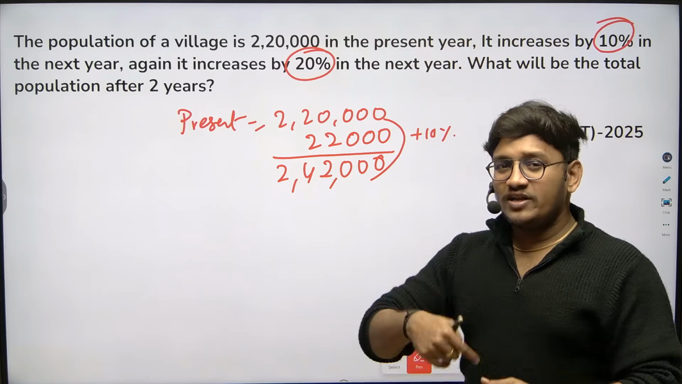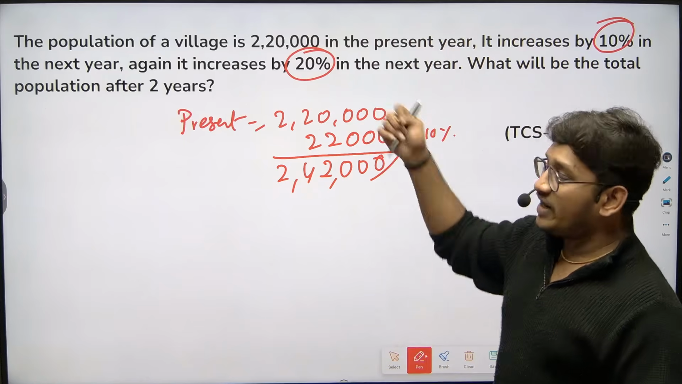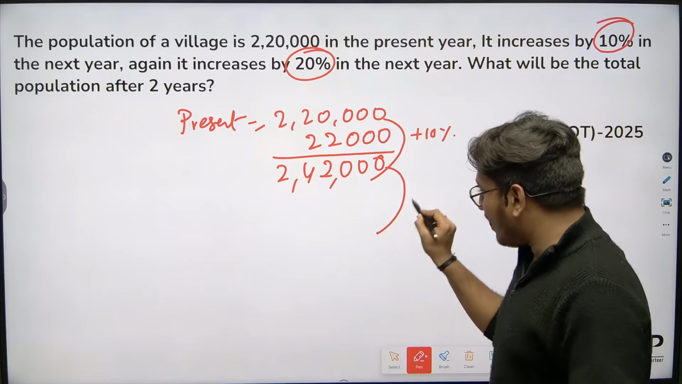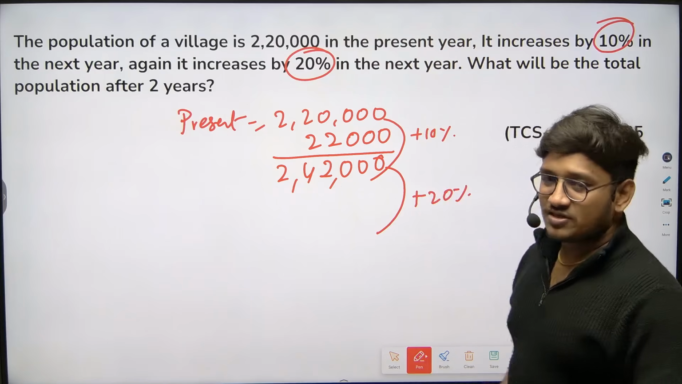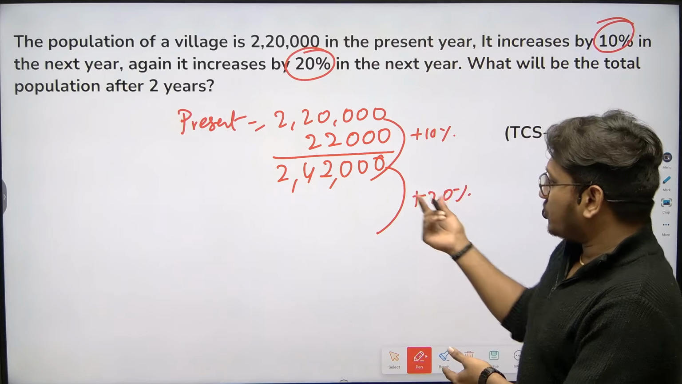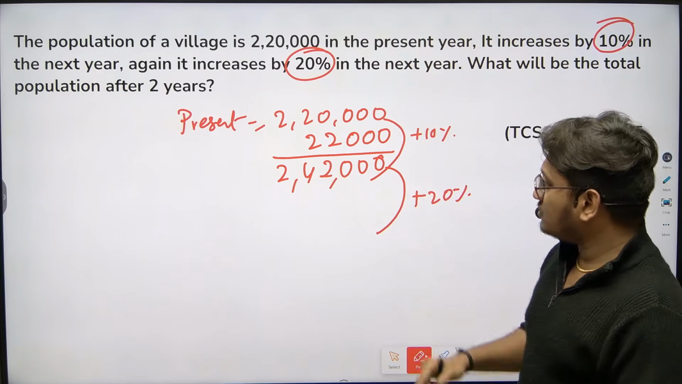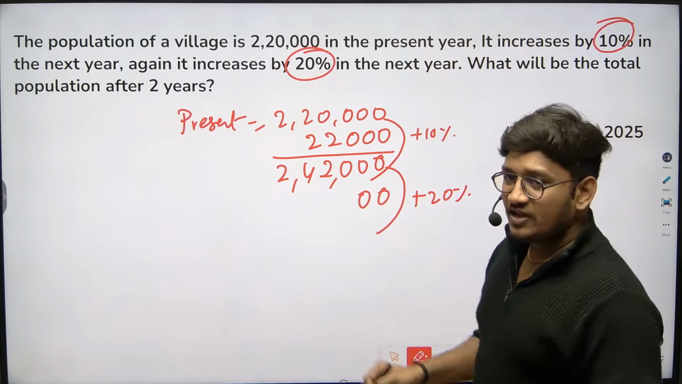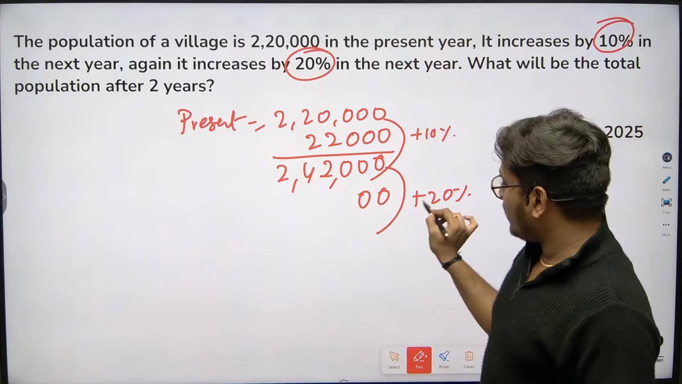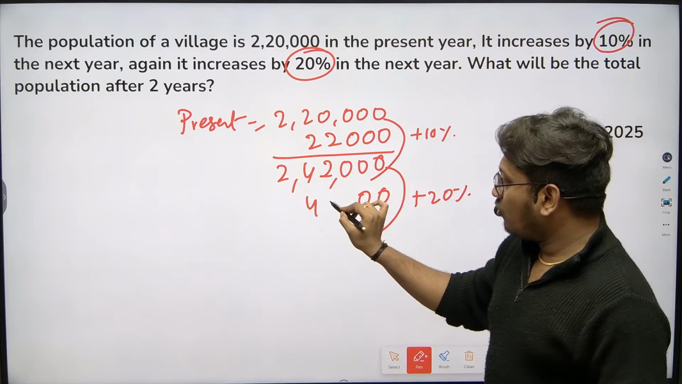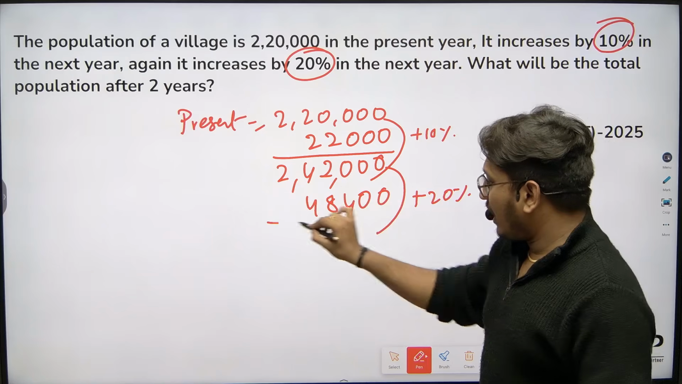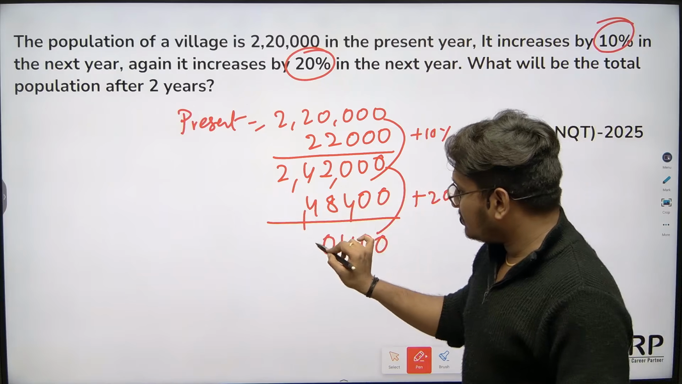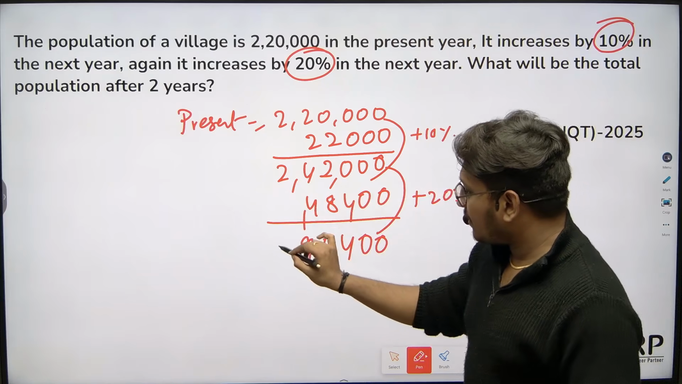Now again it got increased by 20%. From this value, it got increased by 20%. If you observe, 20% of 2,42,000: here two zeros get cancelled, and I can say it is double of 10%. So 2 times 242 gives 4, 8, 4. If you add up these values, we get the final value.